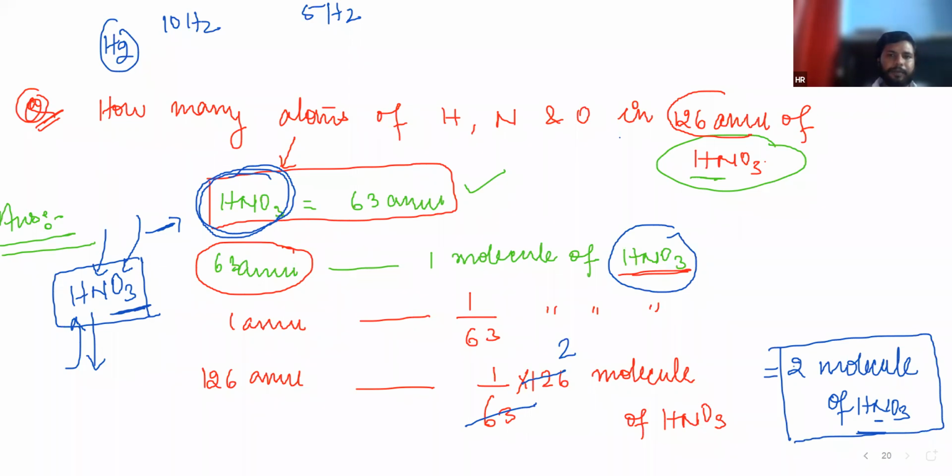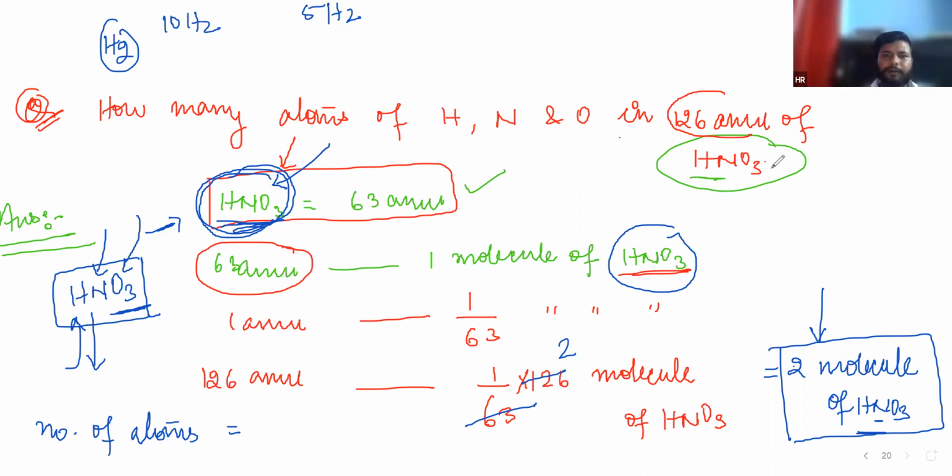I just asked you how many nitrogen atoms are present in 2 molecules of HNO3. Got it, everyone? Siddhant? Yes, sir. Then we can write: if the question asks you the number of atoms, you just have to see how many molecules there are. In one molecule, 5 atoms. In one molecule, 5 atoms or not?